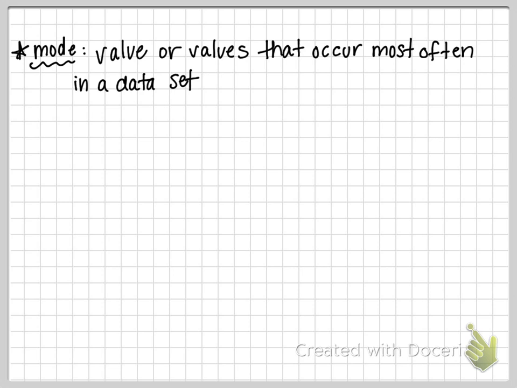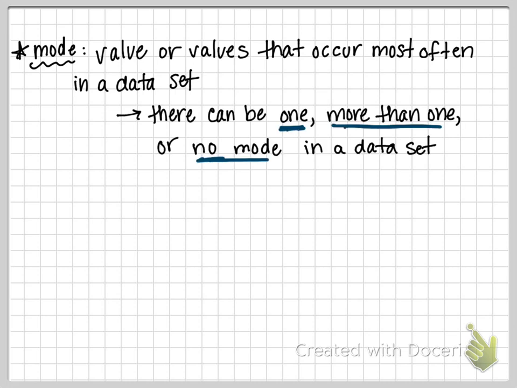You can have one mode if there's one piece of data that comes up the most. You could have more than one mode if there are two or three numbers that all come up the same amount. Or you can have no mode in a data set. So there are different possibilities for the mode.